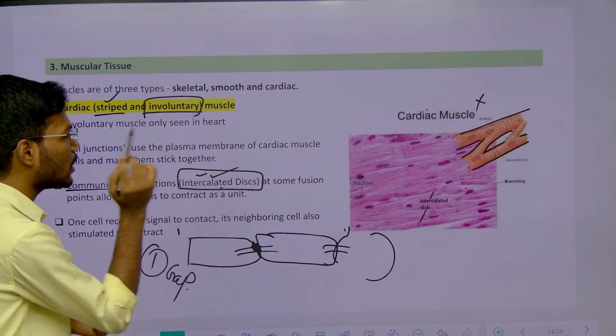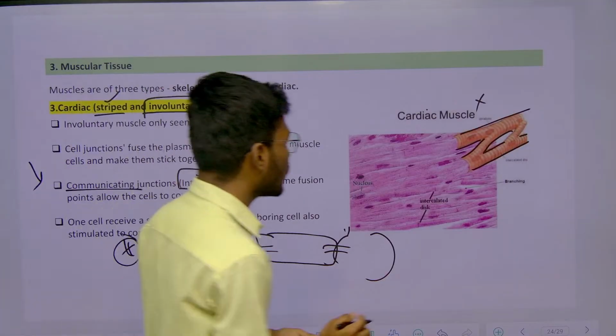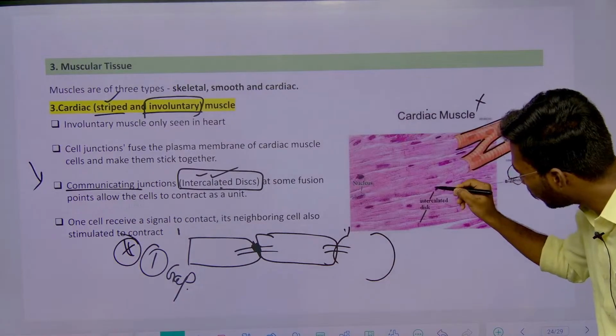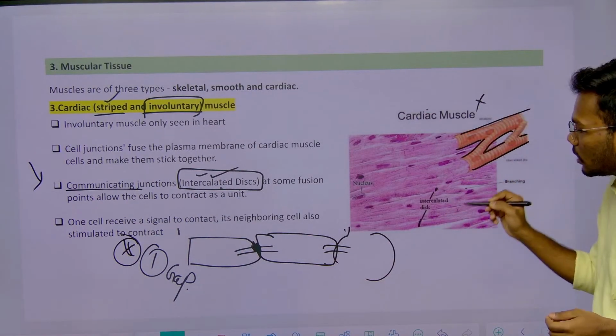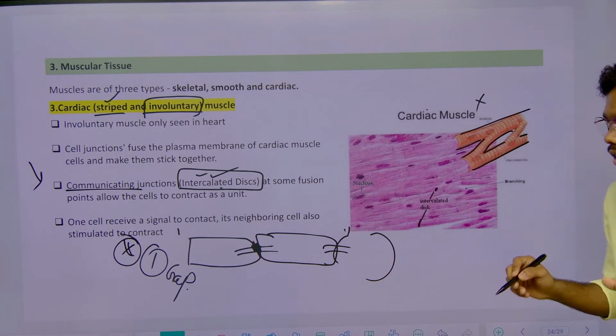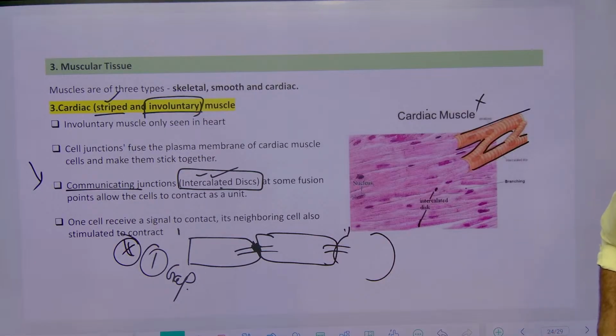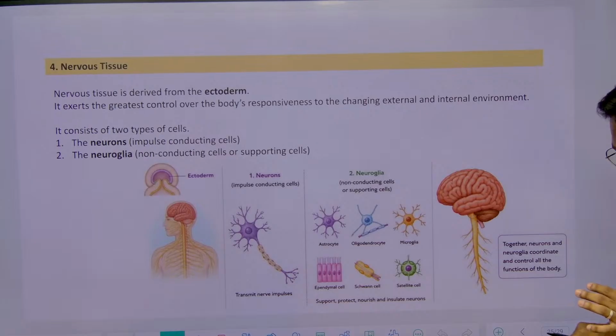So with the help of this intercalated disc, understand? Here, in between the junctions of these two cells, these intercalated discs are present for what? Communication. It's like a gap junction. So those are the three types of muscle cells. Finally, we have what?